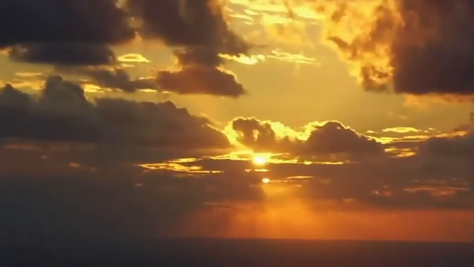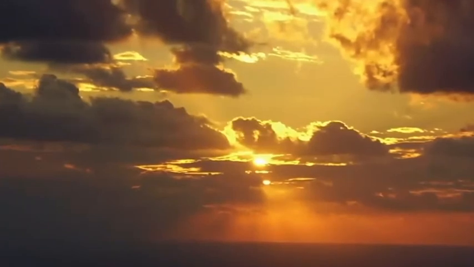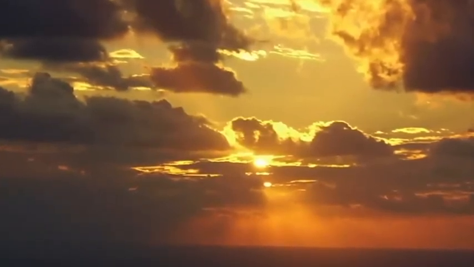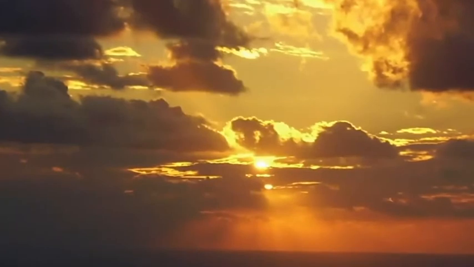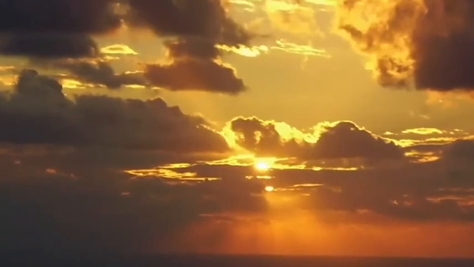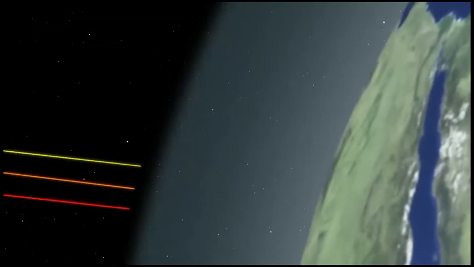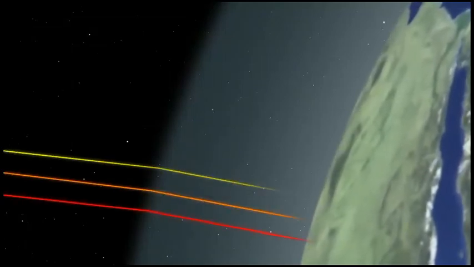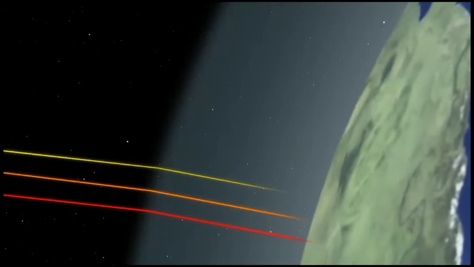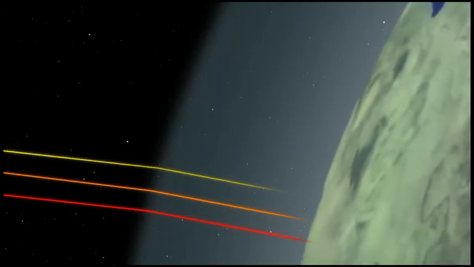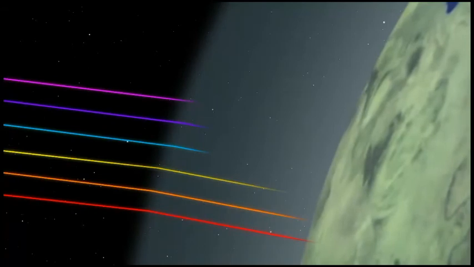During the morning and evening time, or during the sunrise and sunset, the light rays from the sun have to travel a long distance through the atmosphere before reaching the observer. As a result of this long path, what happens? Almost all the shorter wavelength colors are completely scattered out before reaching the sight of the observer.